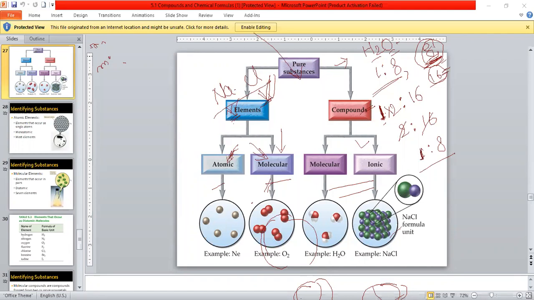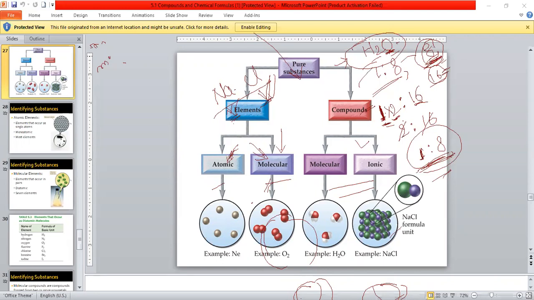Did you understand how we got this 1:8? The mass of one hydrogen is 1, so for two hydrogens it is 2, and the mass of one atom of oxygen is 16. So we took 2:16, and after simplification, we got 1:8. So the ratio by mass in water is 1:8. If you combine hydrogen and oxygen by weight in 1:8, then only water will form.